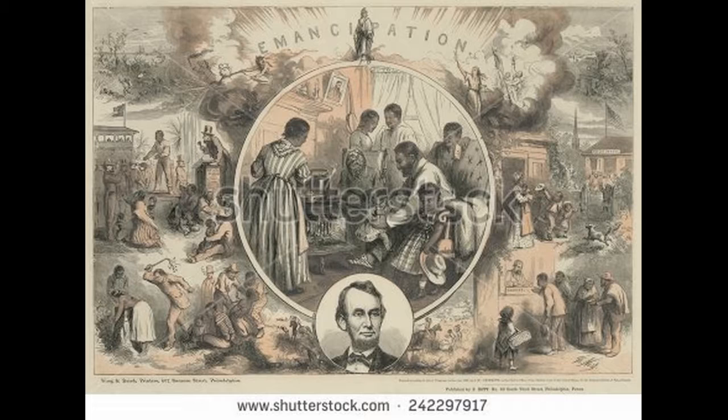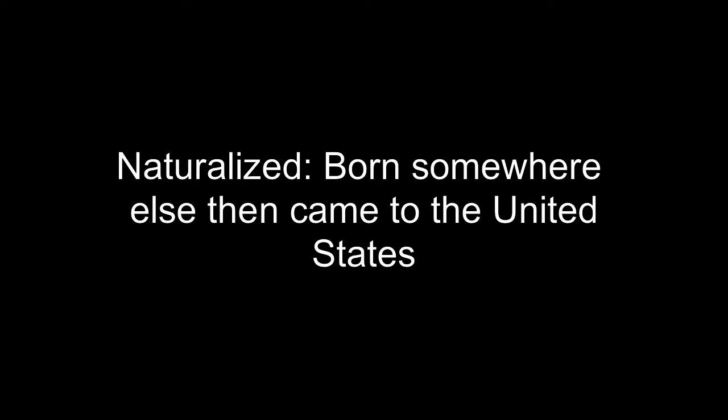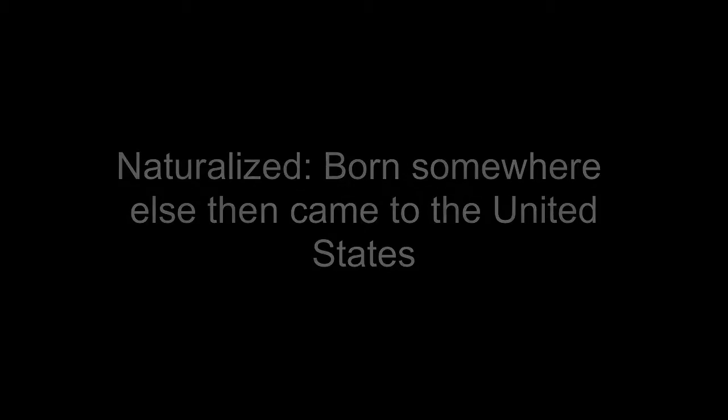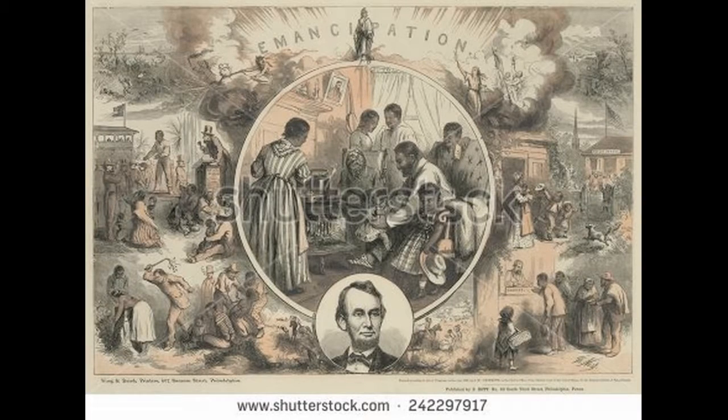14th Amendment had passed. This meant that he could now officially vote since he was a naturalized citizen. Naturalized means that he was born somewhere else and then came to the United States. After the war, he was granted citizenship to the United States, and with this new amendment, he could now vote.